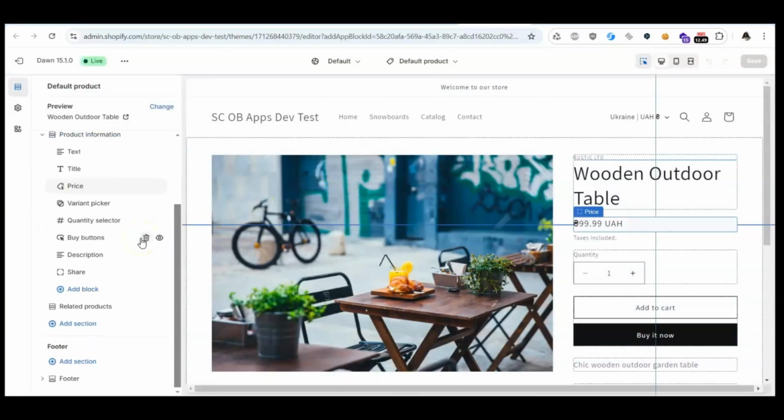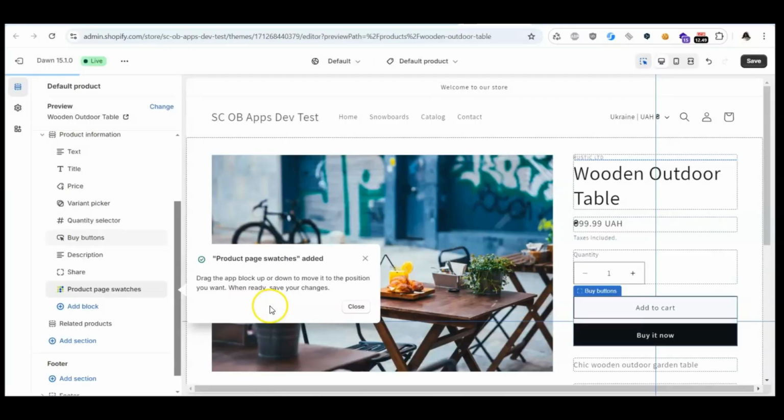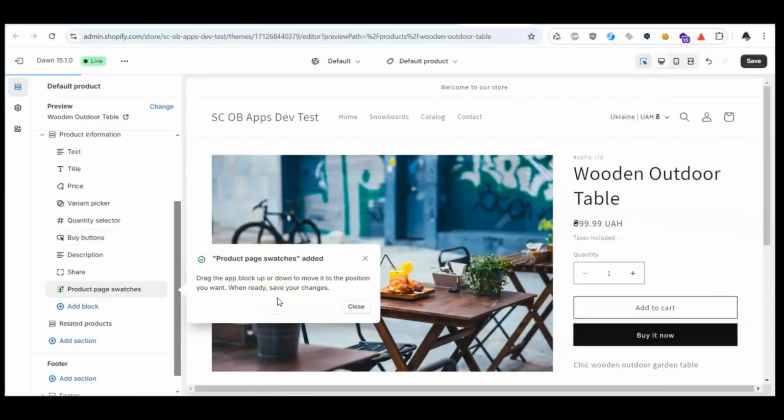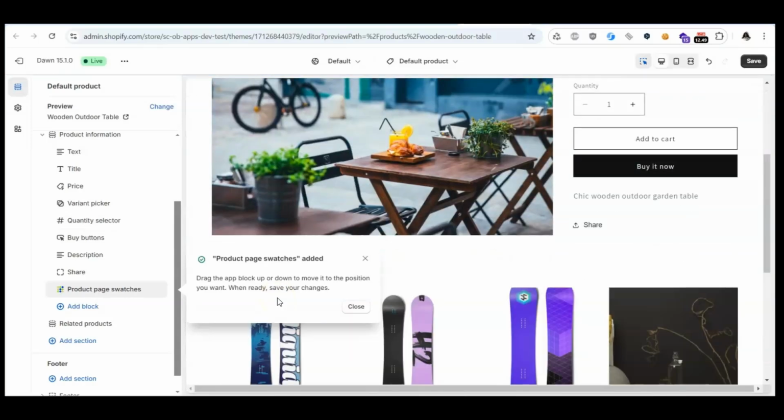Okay, when the editor loads, add the product page swatches widget to the main section of the product template. Here you see the system has already added a widget for you.